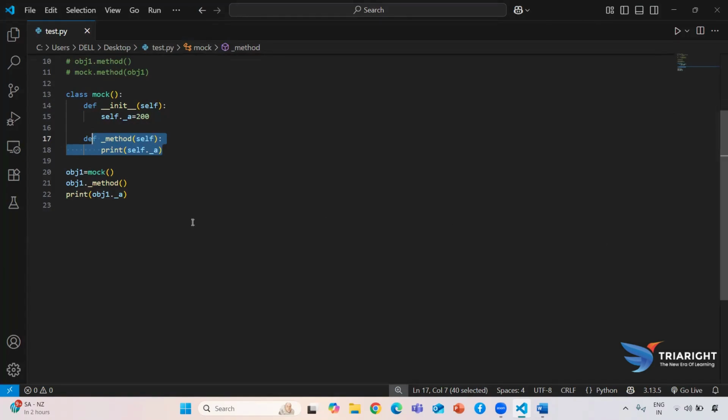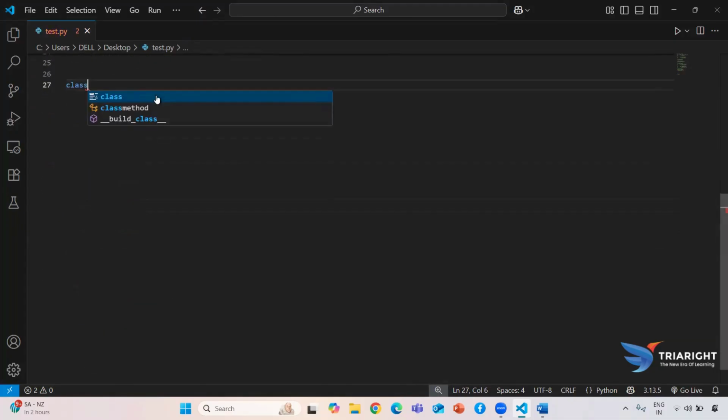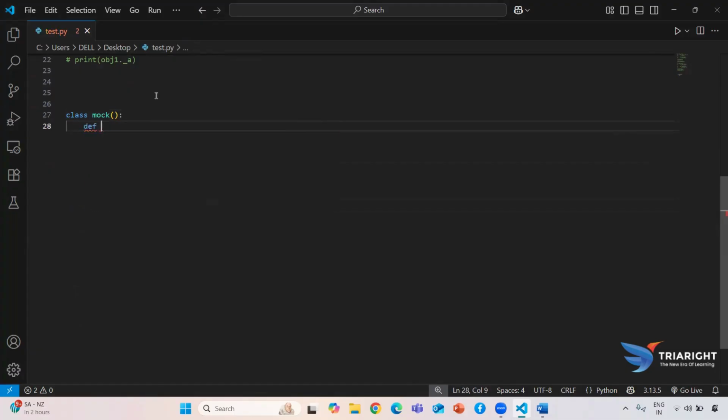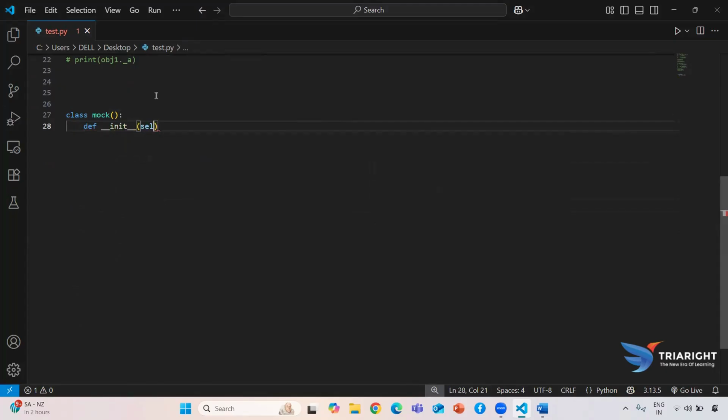First I need to commit this one. Then I need to create another class called Mock. After creating this, I need to create a data member, so here I am creating a constructor. It will take one mandatory argument called self. Here I will directly assign the value: self.a. Now, as of now, the data member a is treated like a public access specifier.